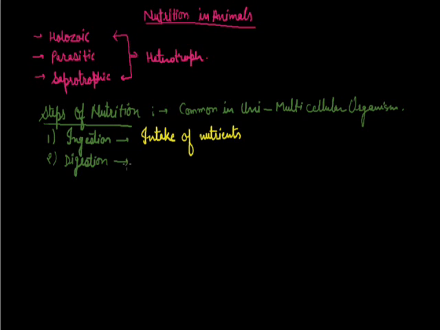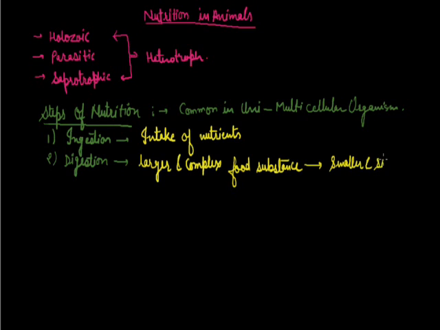breakdown of larger and complex nutrients into the smaller ones so that they can be easily absorbed and the energy can be obtained from them. Digestion is a process in which there will be two kinds of digestion, physical and chemical. So right now you can say digestion is a process where the larger and complex food substance gets modified into smaller and simpler ones.